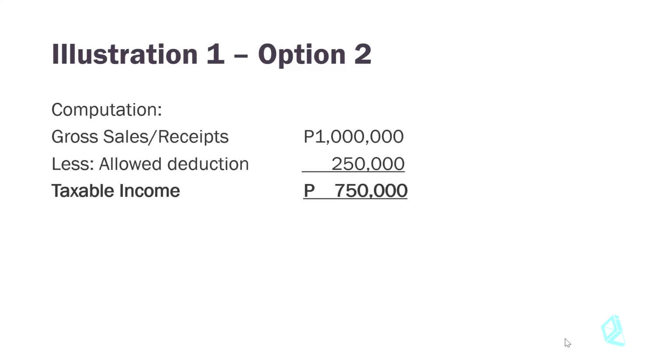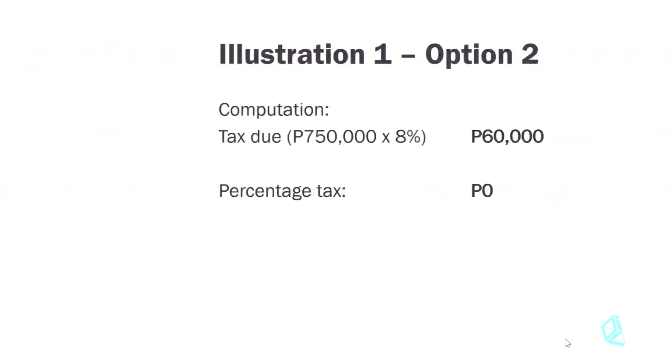This also means if you earned less than or equal to 250,000 in a year in gross sales and receipts, then it is not taxable, even under option number 2. So in Ms. Afa's case, she earned 1 million gross sales receipts, so we simply reduce it by 250,000, which is the allowed deduction under option number 2. Her taxable income then is 750,000 pesos.